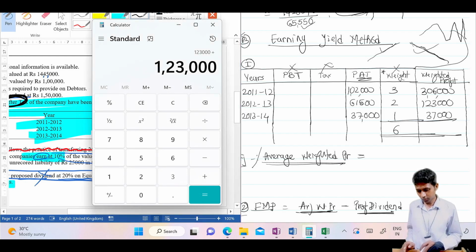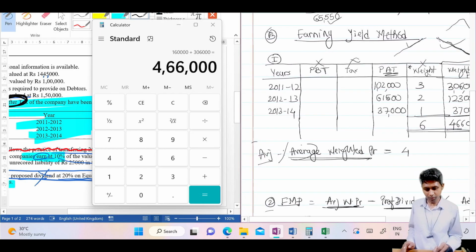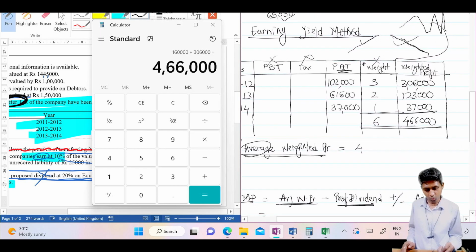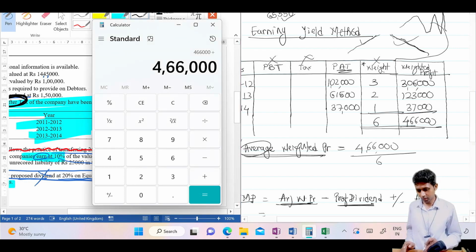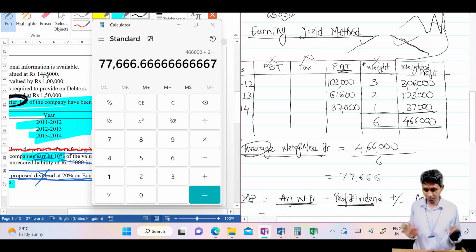1,23,000 plus we will say 37,000 and plus 3,06,000 rupees. You will get 4,66,000 rupees, and then just do the weighted average calculation. Average means what? Something divided by something, you know what divided by what. This is weighted, therefore weighted average. 4,66,000 divided by 6, you will get 77,666. First solve this problem, we will do the variation later on.